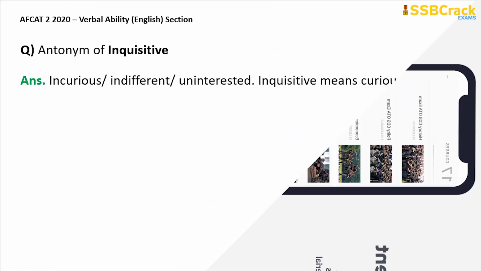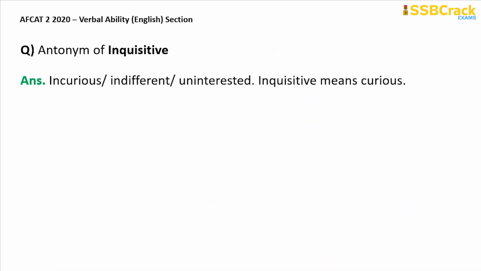So let's start with the questions now. Antonym of inquisitive. Now you have to first find out the meaning of the word, and then only you can find out the antonym or opposite of it. The word inquisitive means that you are curious. So if you're inquisitive about something, that means you're curious about that thing. So if you're not curious, that will be the antonym of inquisitive, right? So the antonym of inquisitive is incurious or indifferent or uninterested, right?